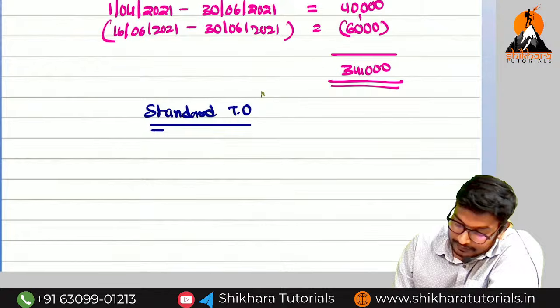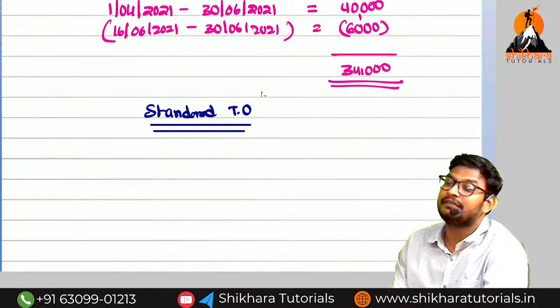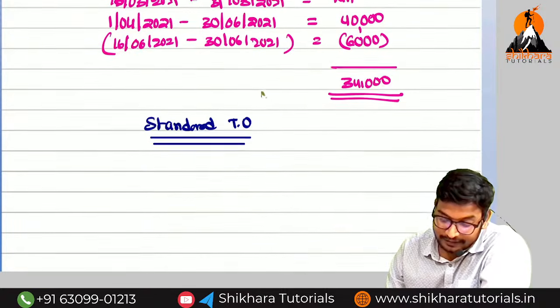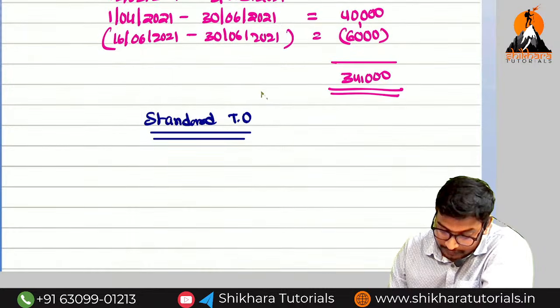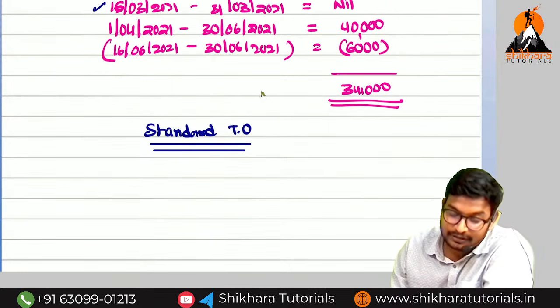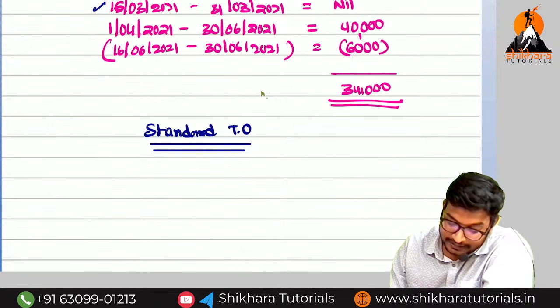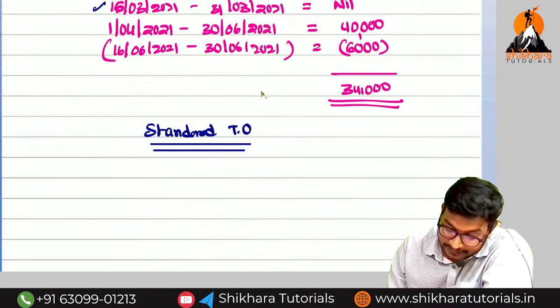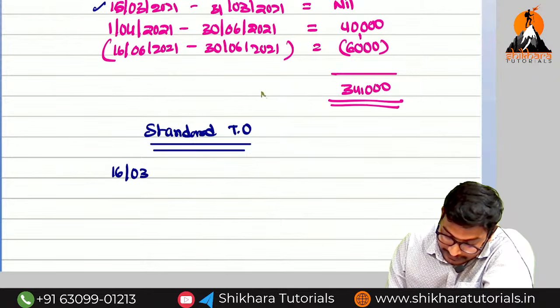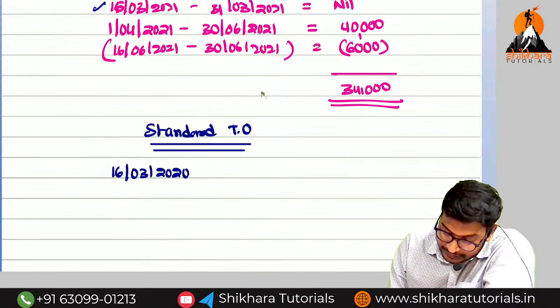Same sequence but previous year. I will write the same dates. What is the first we have taken? 16th March 2021 to 31st March 2021. But for this date, what do we need to take? Previous year or current year? Previous year. So 16th March 2020 to 31st March 2020.